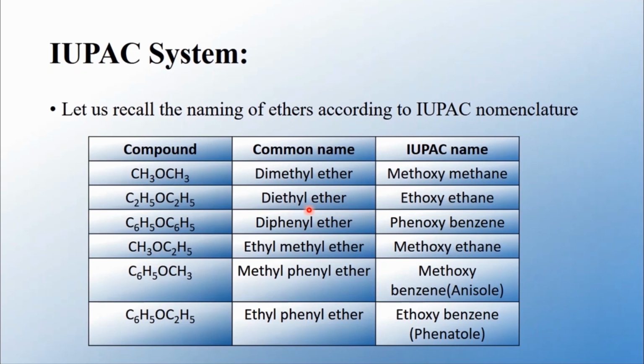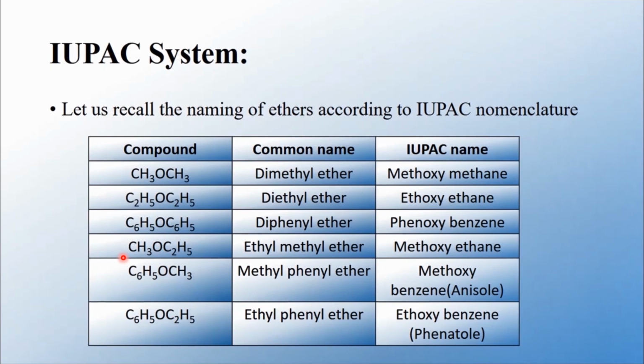So the common name of the compound is diethyl ether. Now you take one group, C2H5, that is ethyl. The remaining group is C2H5O, which is called ethoxy. So the IUPAC name is ethoxyethane. Similarly, the third one is diphenyl ether and its IUPAC name is phenoxybenzene. Can you follow me?